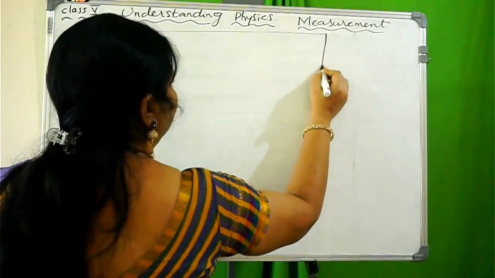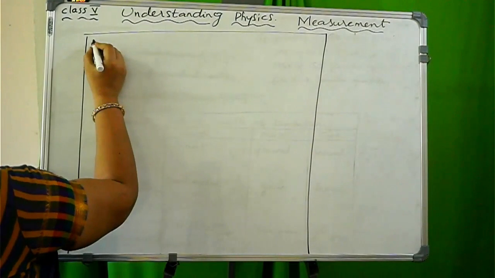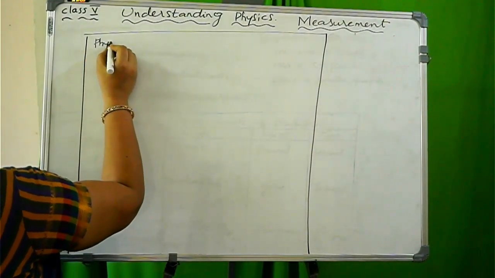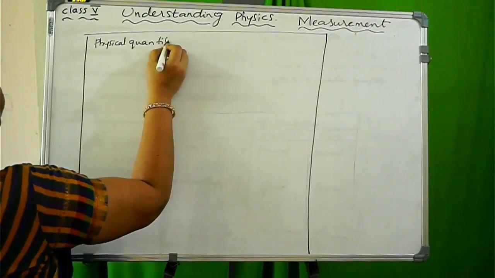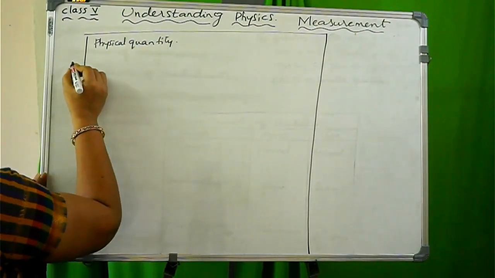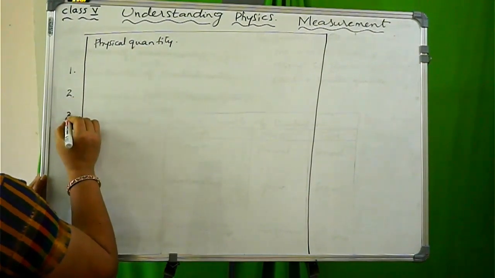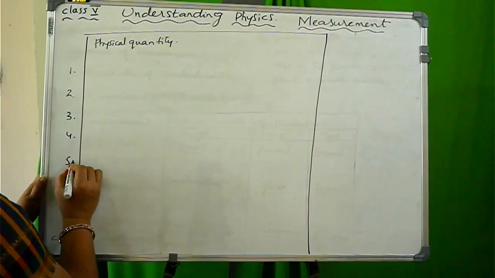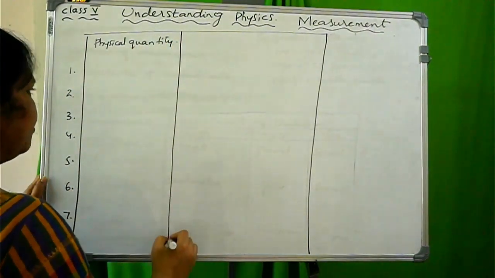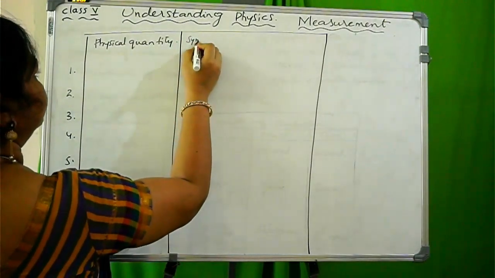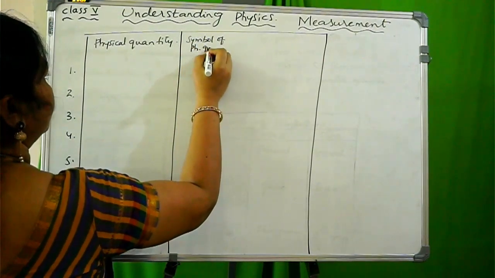So in this table, 4 things you have to remember. What are those 4 things? Physical quantity. How many physical quantities are there in the SI system? Just now I said that we have 7 physical quantities: 1, 2, 3, 4, 5, 6, 7. Now you should also know the symbol of the physical quantity.